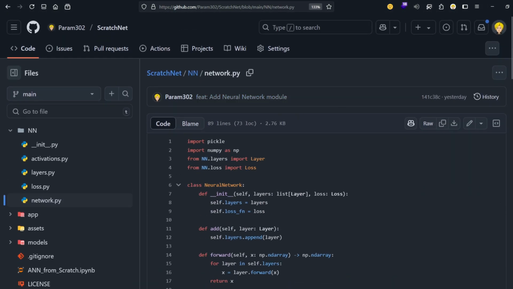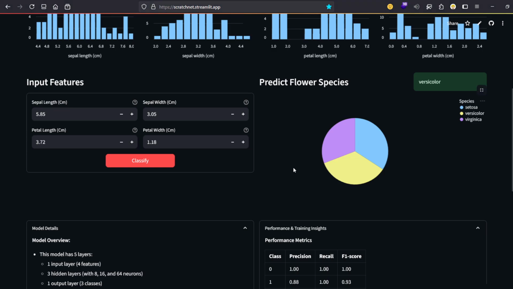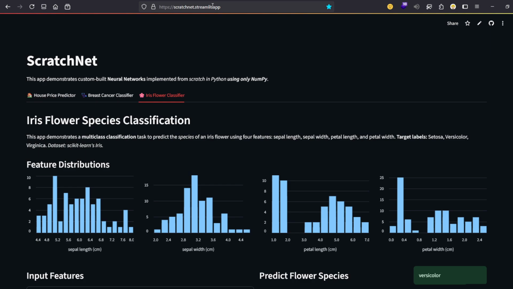So this is about my app, ScratchNet. You can try it yourself by visiting this link, scratchnet.streamlit.app.